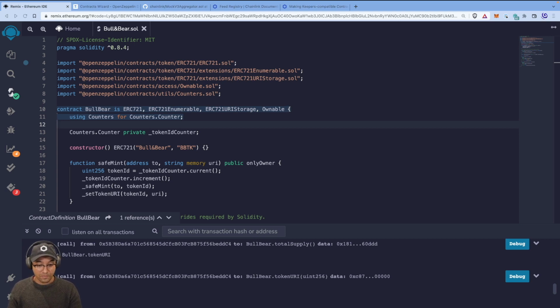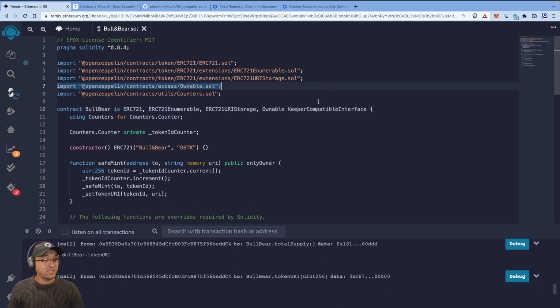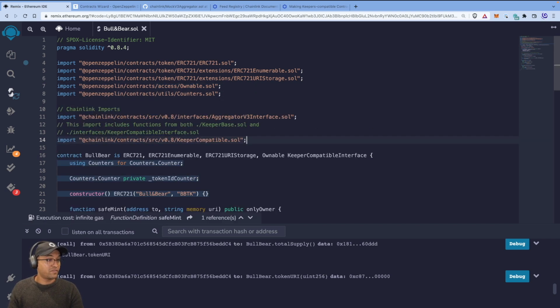So the first thing we need to do is make sure that this is Keepers compatible, right? You can just add the Keeper compatible interface. And again, you can see all this in the branch called price feeds in the repo, but I'm going to import a bunch of imports now, which are going to be relevant for the Chainlink stuff.